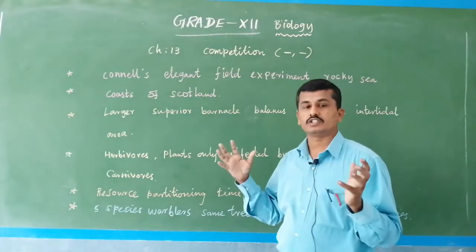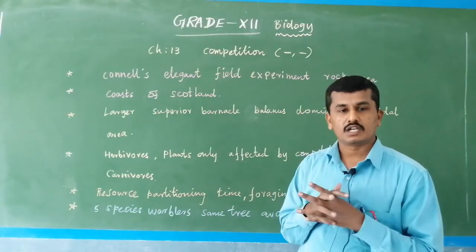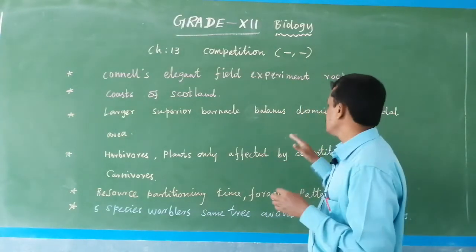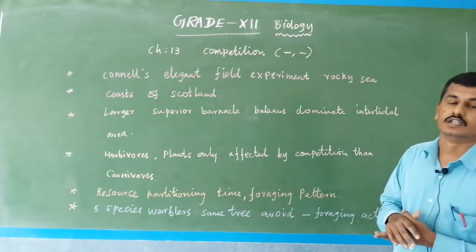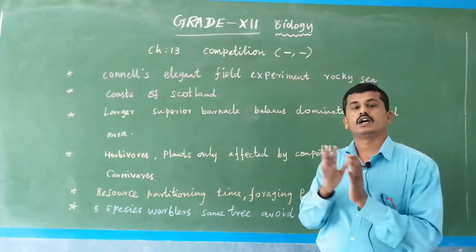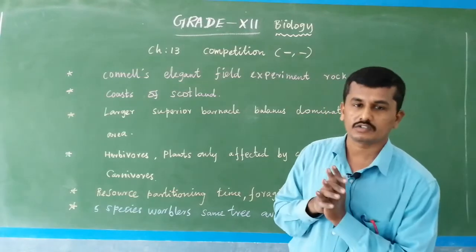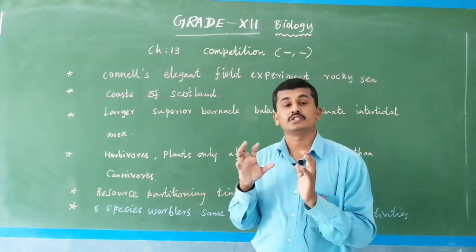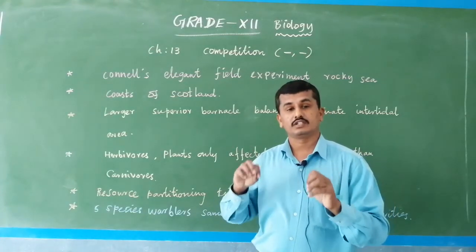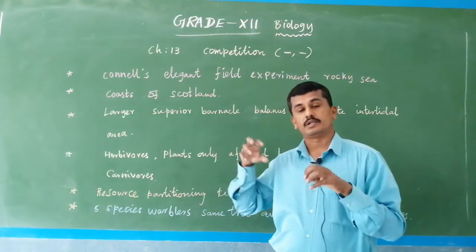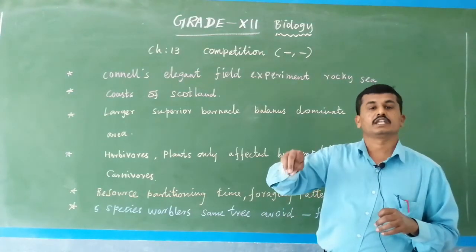There are larger barnacles and smaller barnacles, but the larger barnacle present in the intertidal areas is dominant over the smaller barnacle. In one particular area only large barnacles are present, but smaller barnacles are not present, because competitively the larger barnacle is better in eating habits and everything.